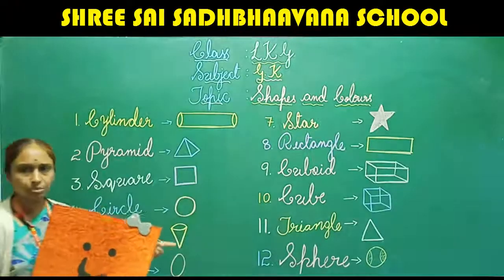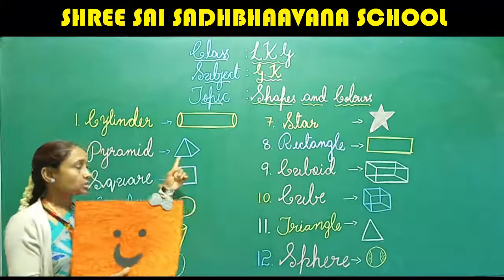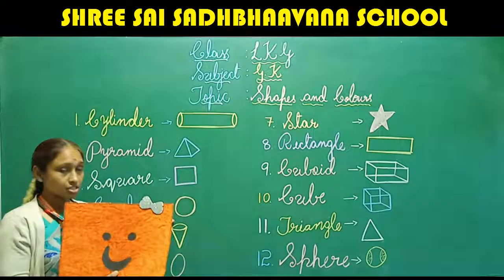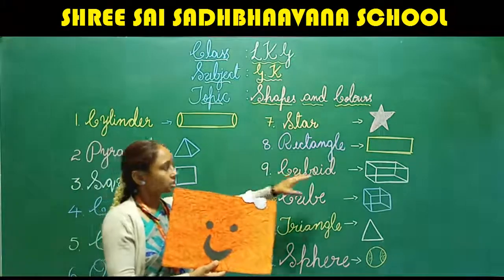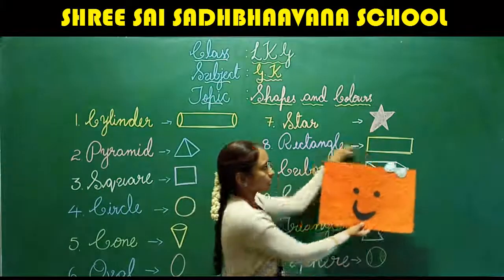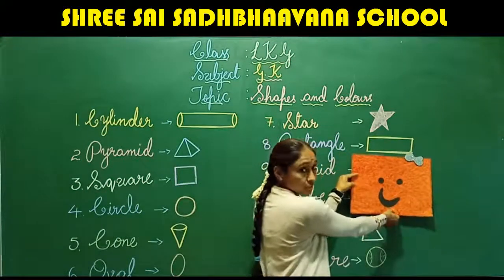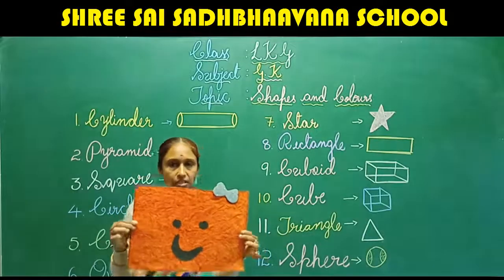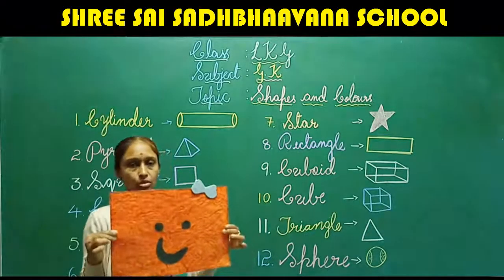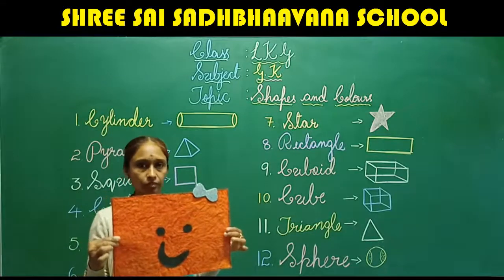Where do we have the rectangle shape on the blackboard? Is this rectangle? No. Then where is the rectangle? Yes. See? Can you see the rectangle here? Yes. This is rectangle. This particular shape is called rectangle. Fine.